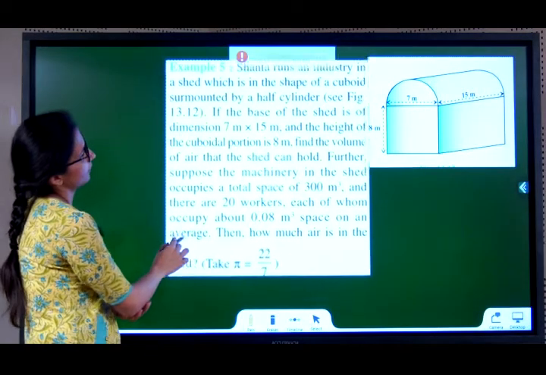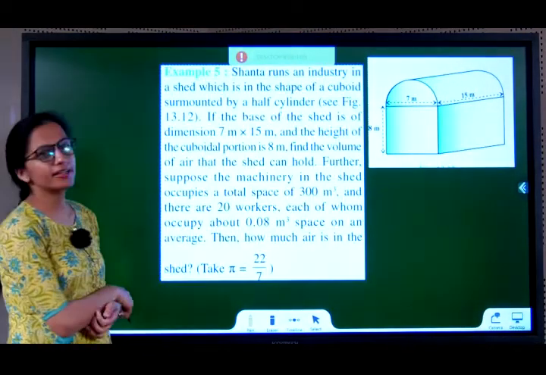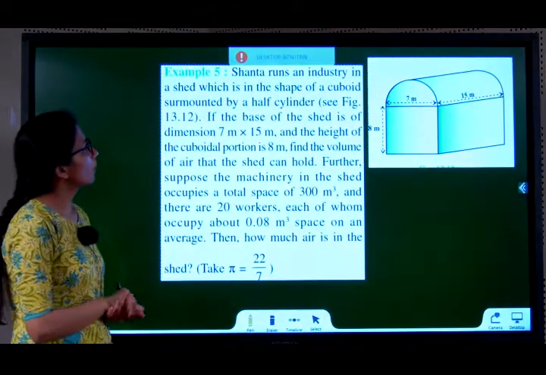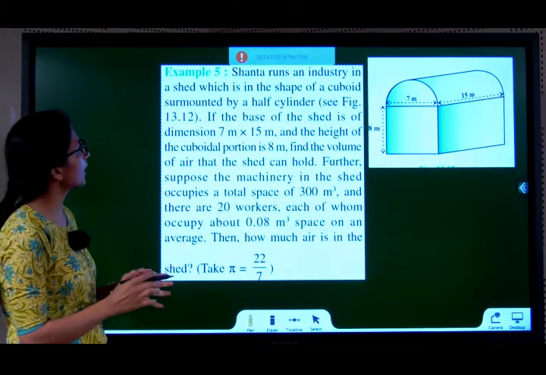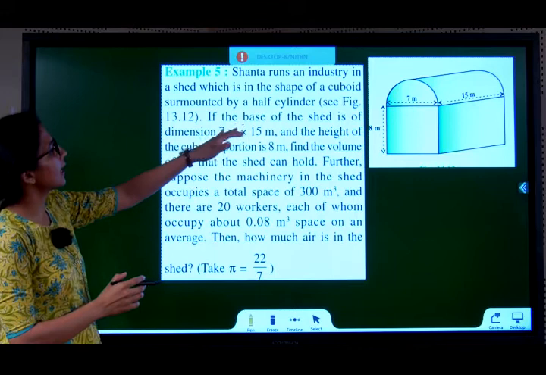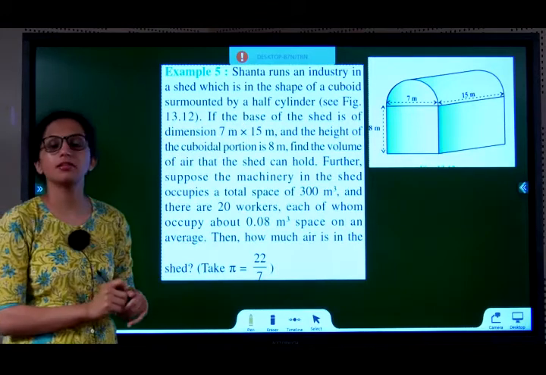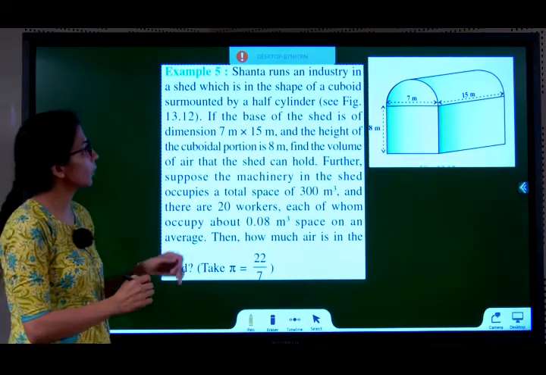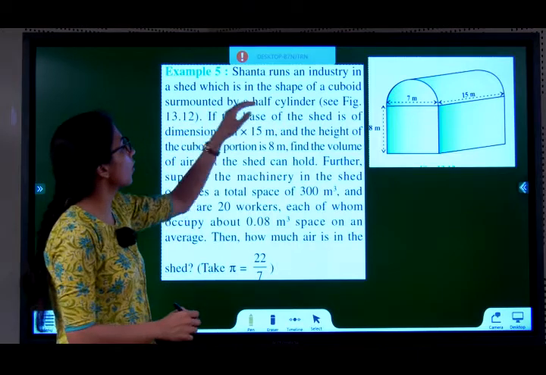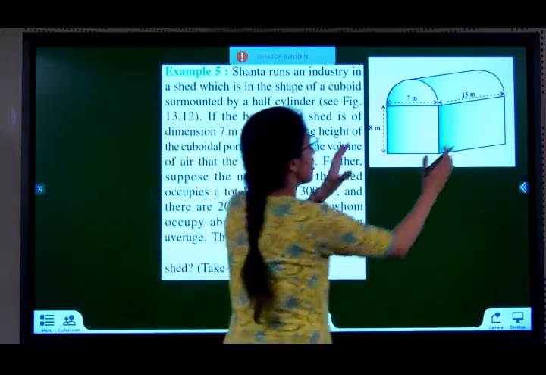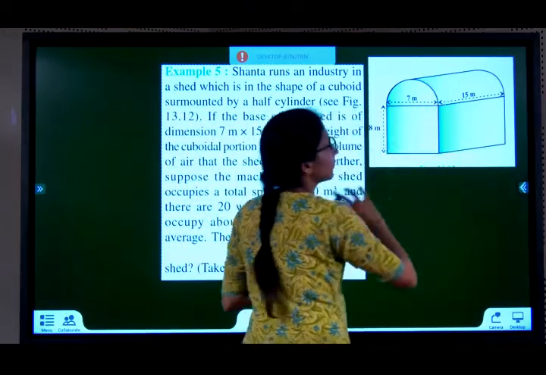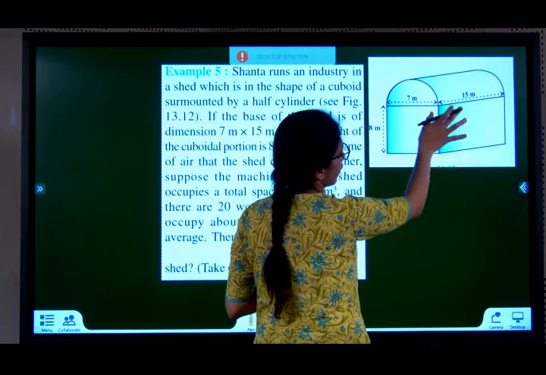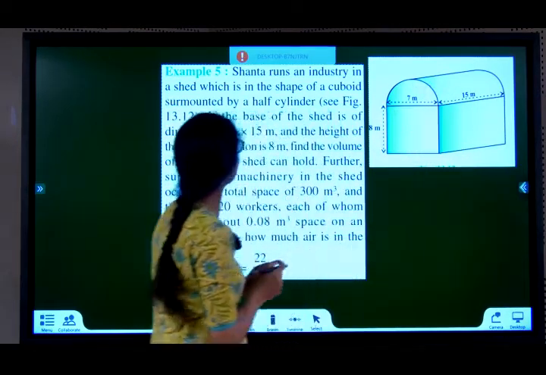Example 5. Shanta runs an industry in a shed which is in the shape of a cuboid surmounted by a half cylinder. Surmounted by means below. So cuboid is below half cylinder. See, cuboid is here, above that half cylinder is there, or cuboid is below and there's a cylinder there.